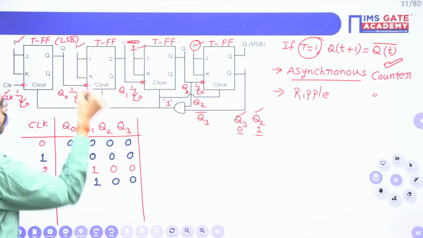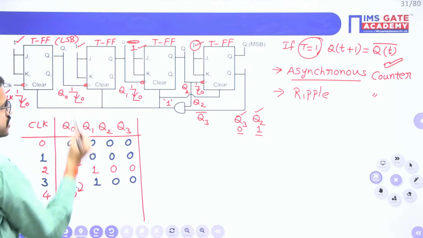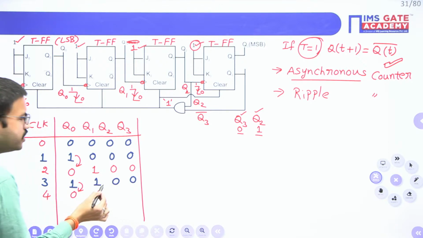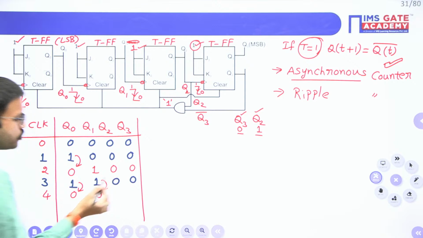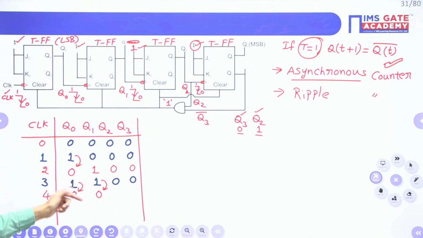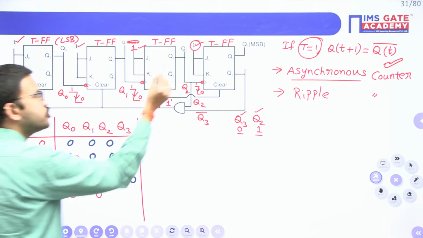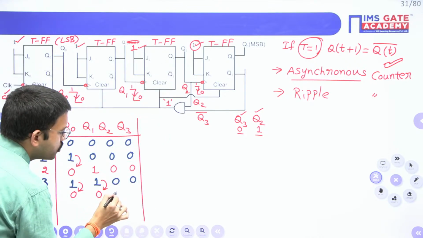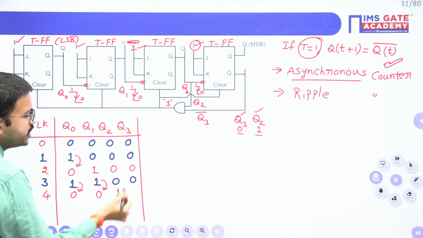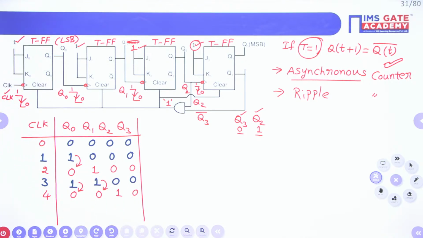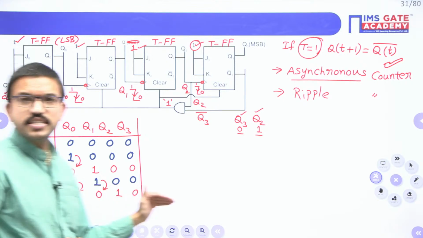Yes, this particular flip-flop is getting the negative edge of the Q0 signal. So, Q1 will be complemented. Now, carefully observe. Q1 first time changing from 1 to 0. So that means Q2 will be complemented. Now, here it is a positive edge, so it will remain same. Up to here, is it clear for everyone?